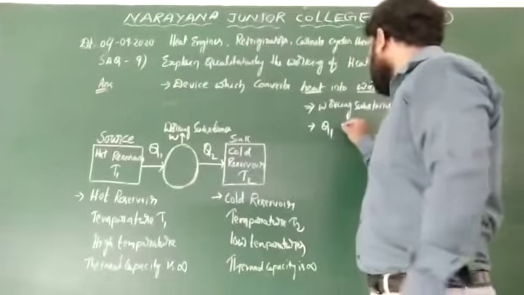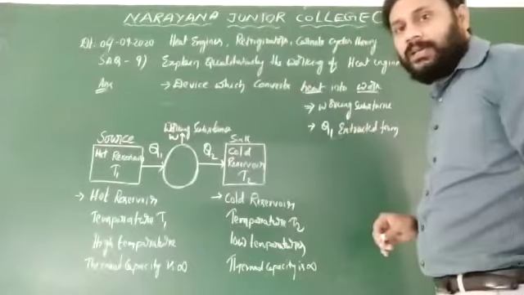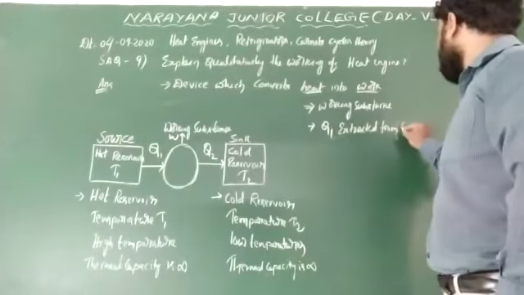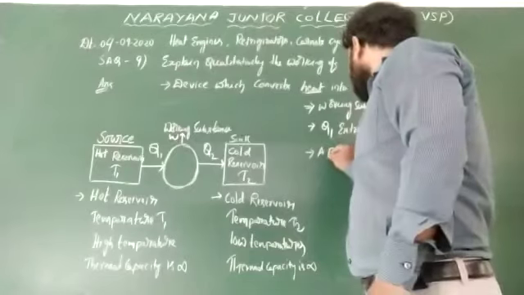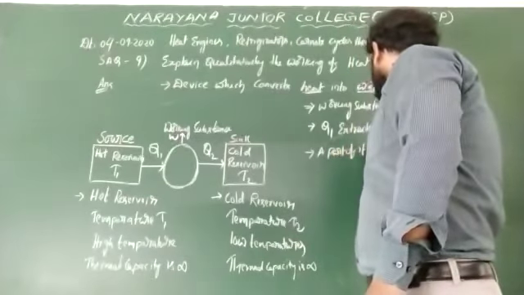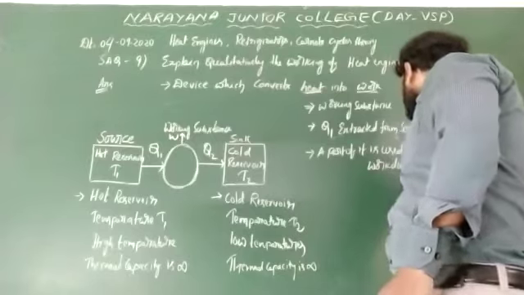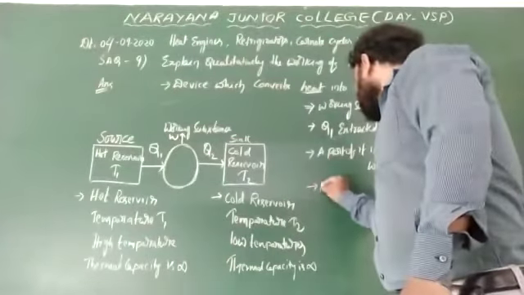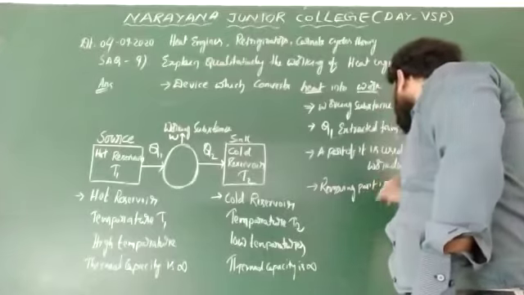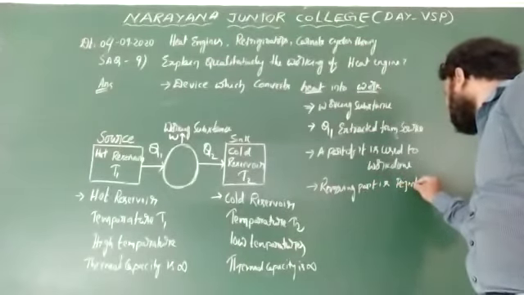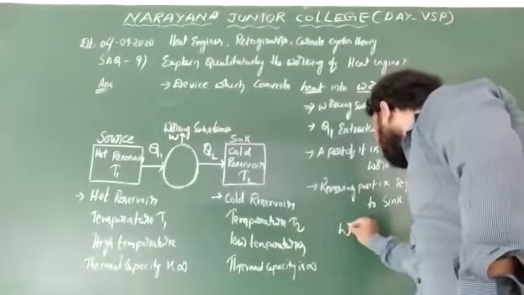Q1 is the amount of heat extracted from the source, and a part of it is used to do work, and the remaining part is rejected to the sink.